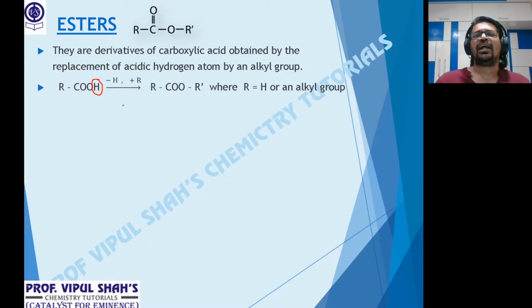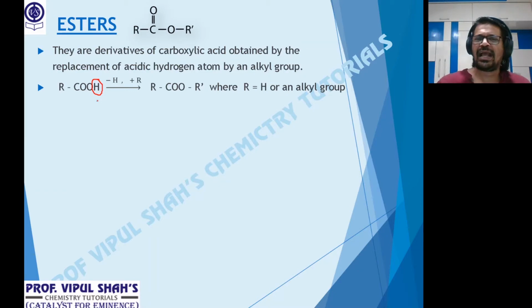That's the acidic hydrogen. Acids, what's the definition? Acids, when dissolved in water, is this clear? They give H plus ions. So where does that H plus come from? It is this H, from the C double bond O, OH group. The OH bond breaks and it releases H plus ions in water, which are actually present as hydronium ion, H3O plus. So this H plus is the acidic hydrogen.